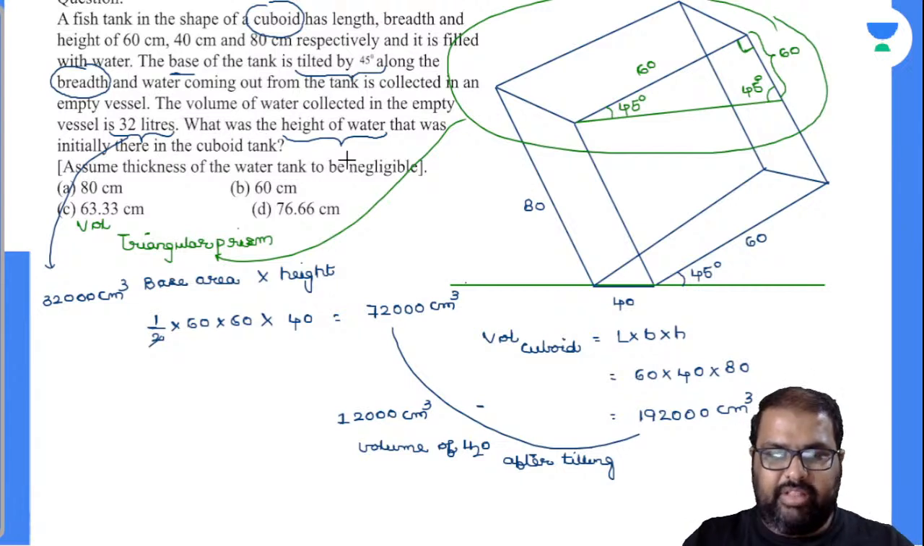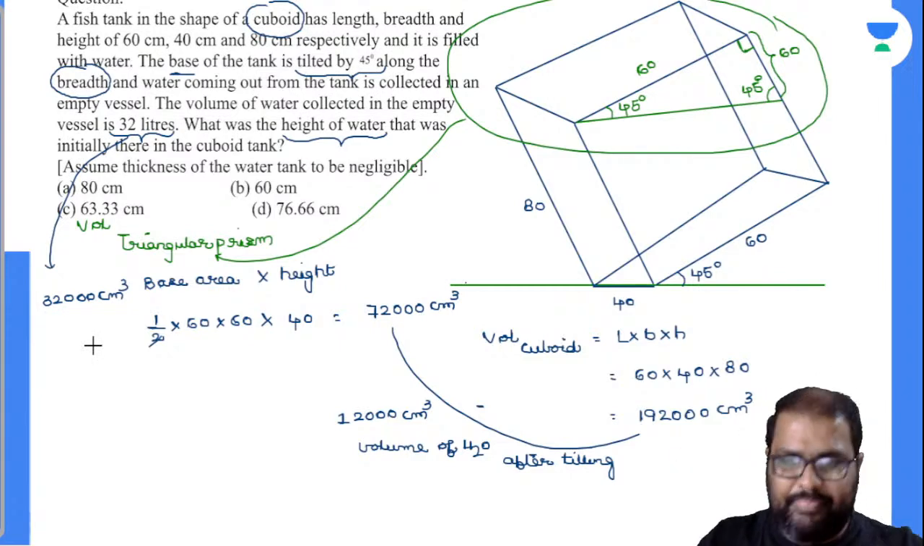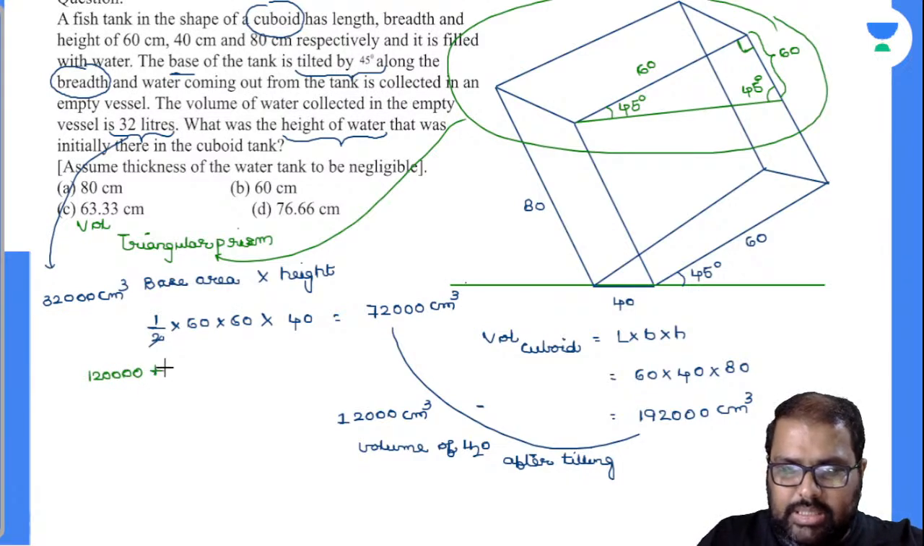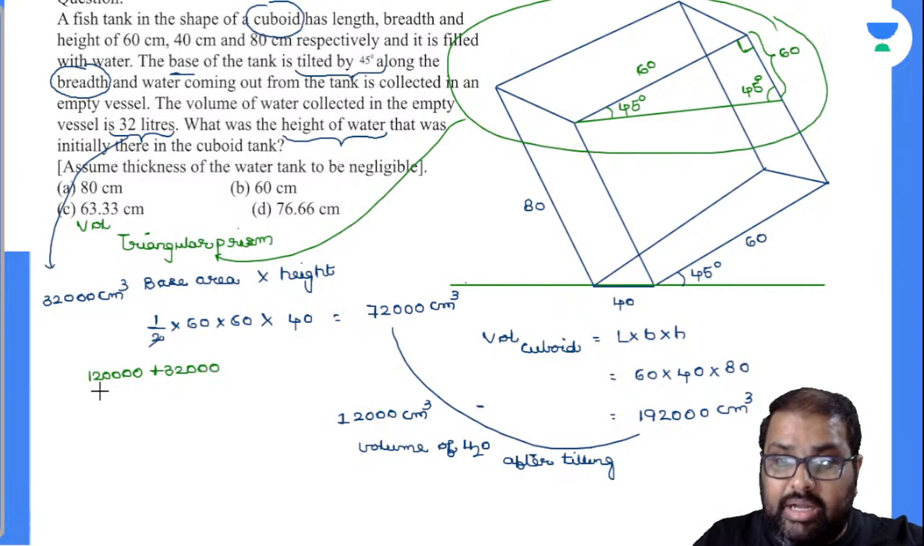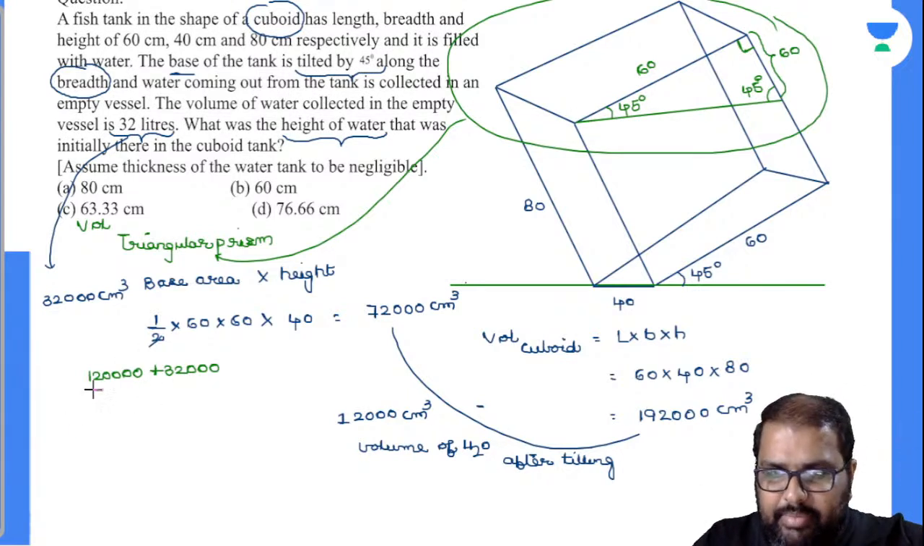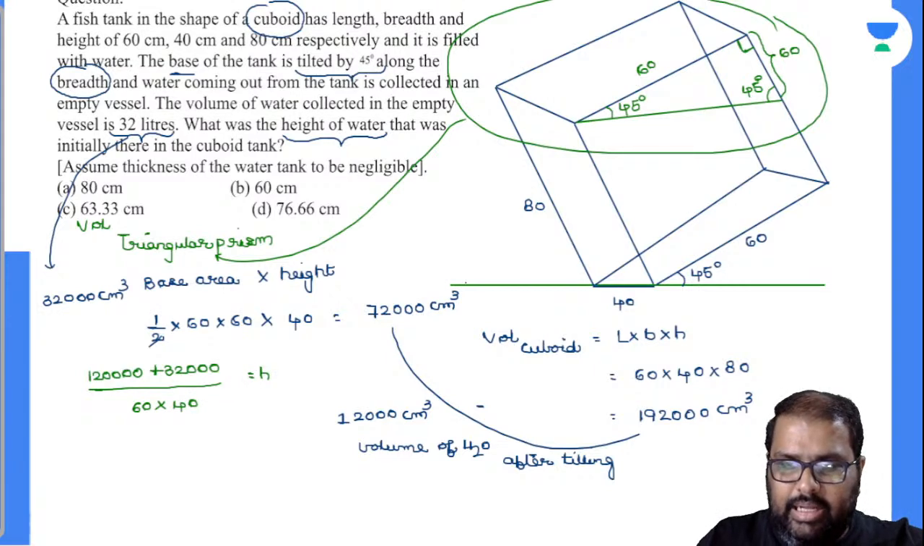Now, what was the height of the water that was initially there in the cuboid? Initially, कितना water था? So initially, the quantity of water available there is 12,000 plus 32,000. Now this is the volume of water available in the cuboid. Now up to what height is it there? So I will be dividing by length and breadth, 60 into 40, and I have to find out the height there. Calculate this value.